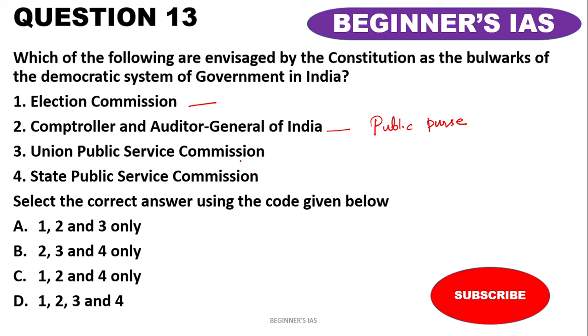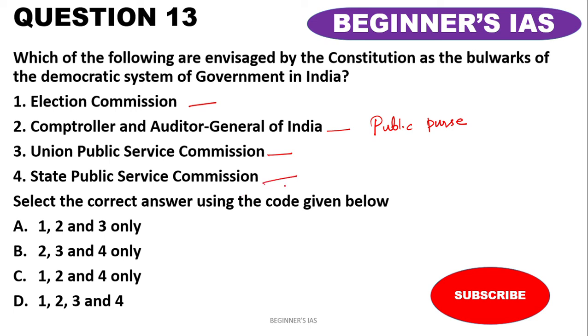And what about the Union Public Service Commission? It conducts examinations for recruitment to all the Indian services and higher central services, and also advises the president on disciplinary matters. That is also very important. And what about the State Public Service Commission?